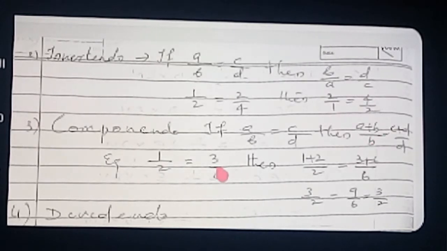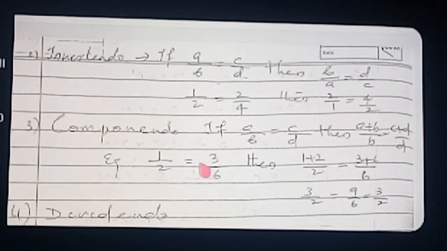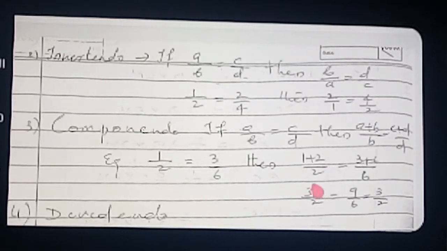For that also I have shown an example for your understanding. 1 by 2 is the same as 3 by 6. It is clear for you. 3 by 6 means what will come? 3 cancels up and down. You will get 1 by 2. So both the ratios are equal now. Now here, what did I apply? The componendo law. 1 plus 2 by 2. Here what is happening? This B, the denominator, is added here. Here also the denominator is added here. So 3 plus 6 by 6.